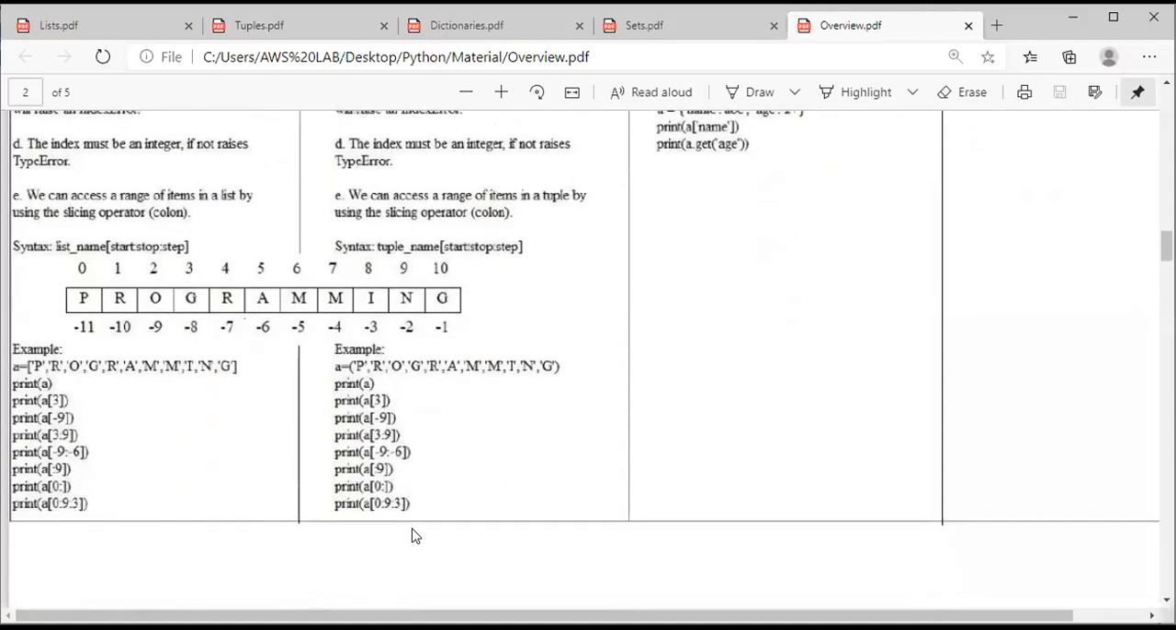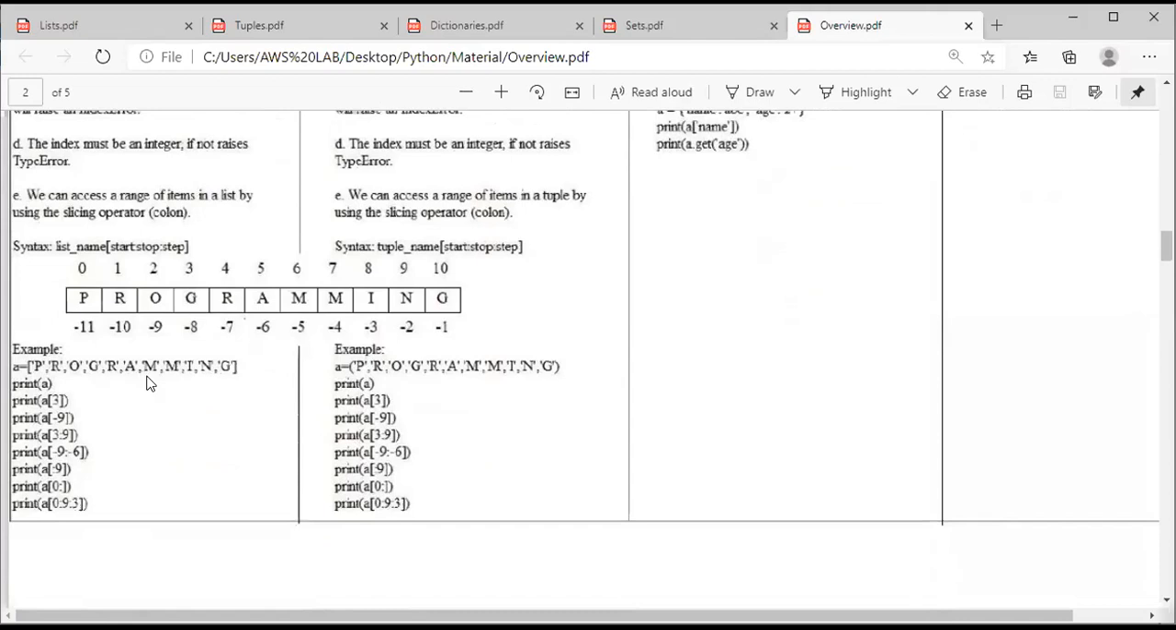See, consider an example under the list. See this example, the example in the list area. So A, what is A in the sense? A is the name of the list. Equal to is the assignment operator. See what are the total elements in the list? P, R, O, G, R, A, M, M, I, N, G. Since all these elements are characters, I have placed every character in single quotation.